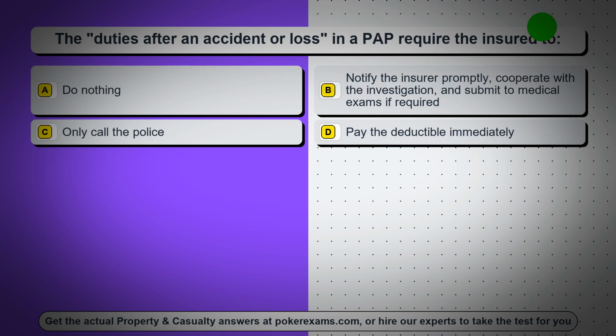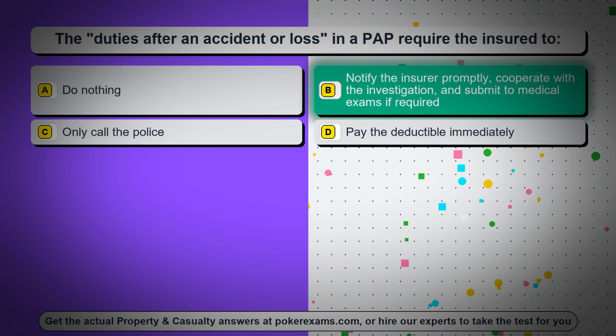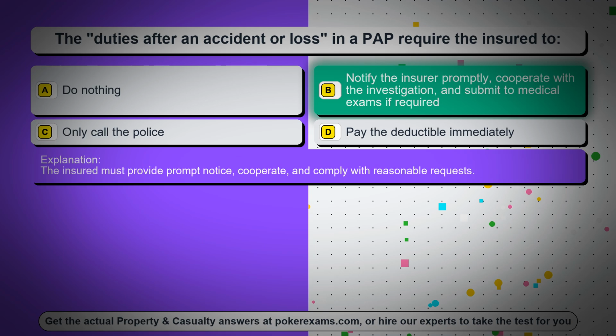Question 77. The duties after an accident or loss in a PAP require the insured to, option A, do nothing, option B, notify the insurer promptly, cooperate with the investigation, and submit to medical exams if required, option C, only call the police, option D, pay the deductible immediately. The correct answer is option B. Notify the insurer promptly, cooperate with the investigation, and submit to medical exams if required. The insured must provide prompt notice, cooperate, and comply with reasonable requests.